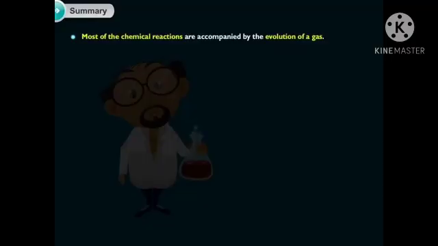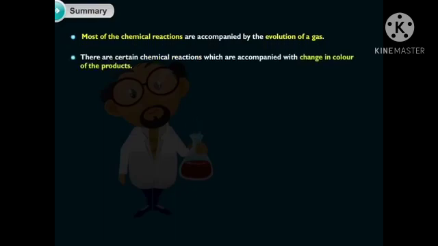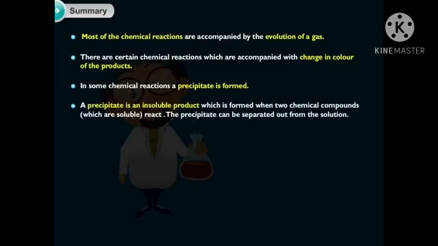Summary. Most chemical reactions are accompanied by the evolution of a gas. There are certain chemical reactions which are accompanied by a change in color of the products. In some chemical reactions, a precipitate is formed. A precipitate is an insoluble product which is formed when two soluble chemical compounds react. The precipitate can be separated out from the solution.